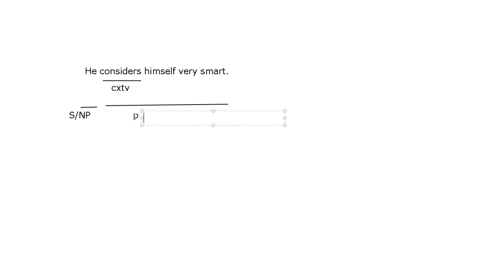Okay? Let me use the text here to write that this is the head noun. Okay? Head noun. It is a little bit untidy. He considers, then, what about himself? Himself is the other unit, but now we know that this is a complex transitive verb, so we all know the function of himself. It is a direct object, and it is a noun, okay?